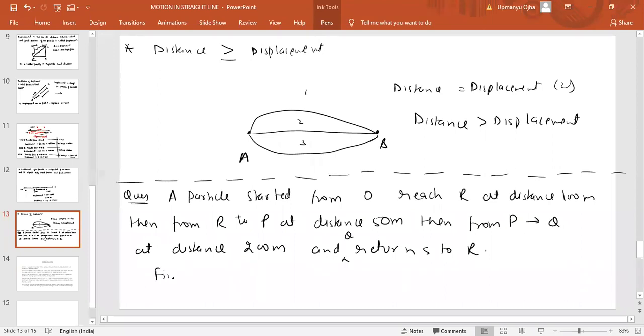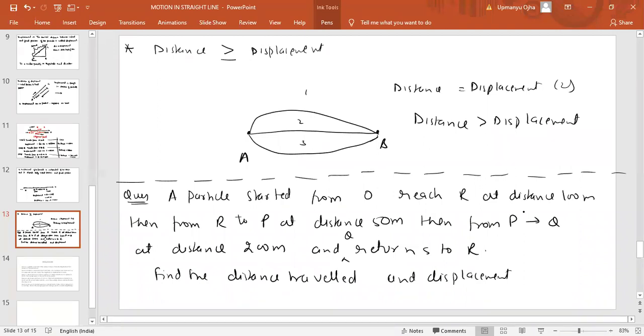Find the distance traveled and displacement. Okay, find the distance traveled and displacement.